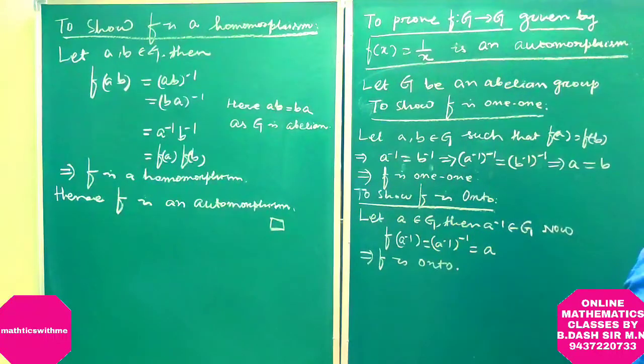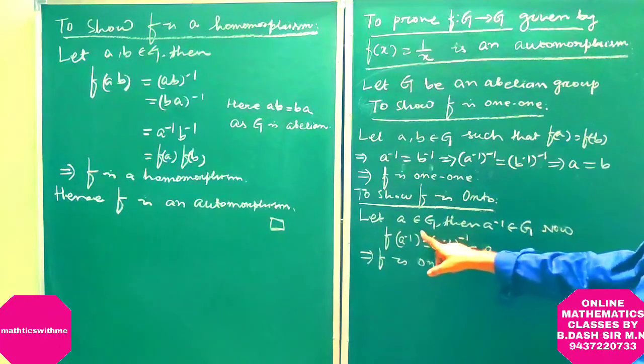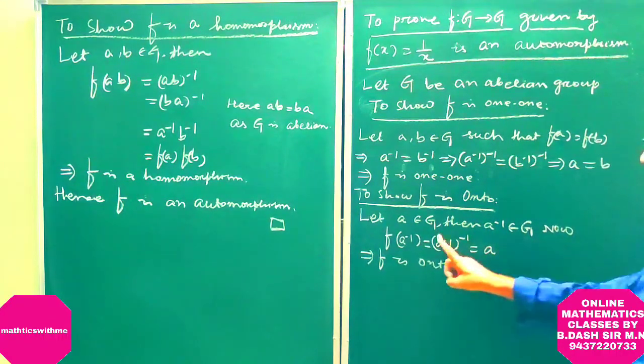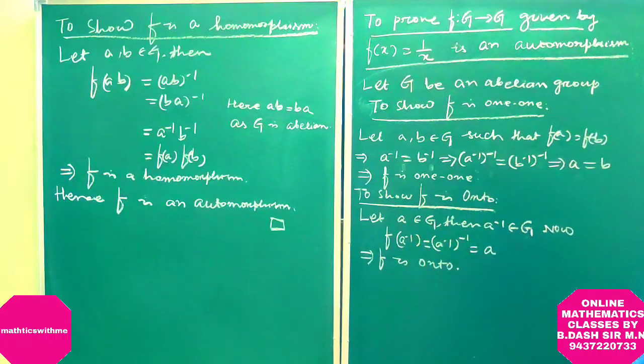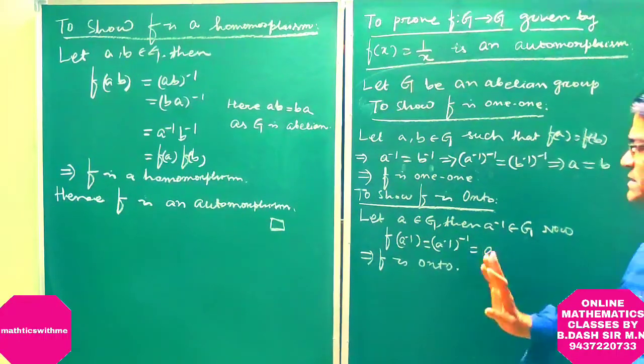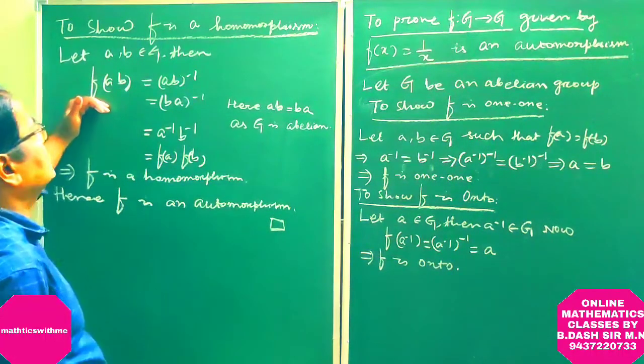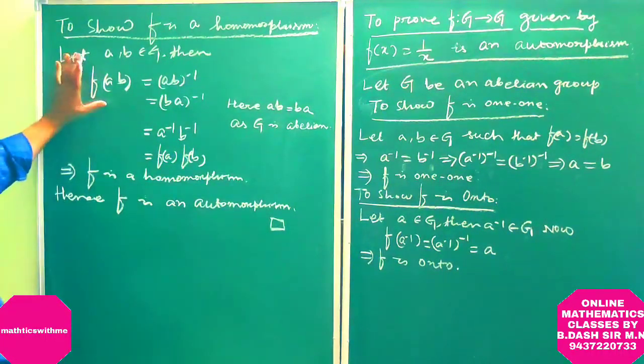In order to prove it is onto, we took a belonging to G. Then a inverse belongs to G by the inverse axiom. Now f of a inverse is equal to a. So f is onto. Now we have to show that the function is a homomorphism.